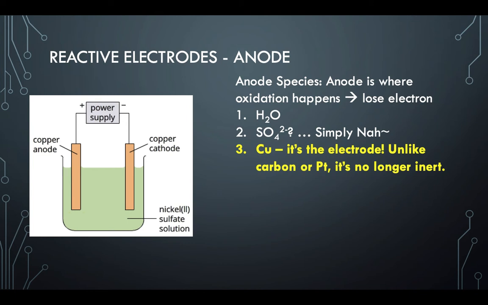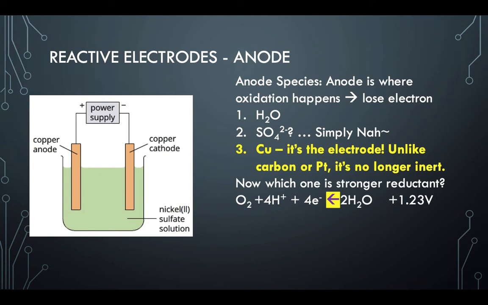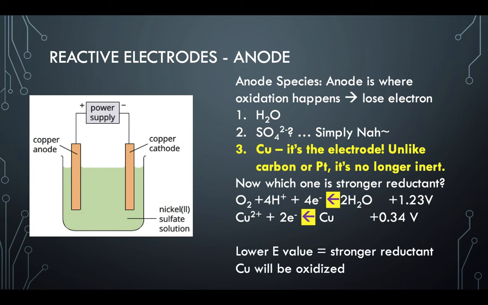Now let's look at their voltage on the electrochemical series. Which one is the stronger reductant? We have water and we have copper. We know that the stronger reductant is the bottom right. Okay, so in this case, copper is a stronger reductant than water. It is also in the system, so yes, it can participate in the reaction and go through oxidation.